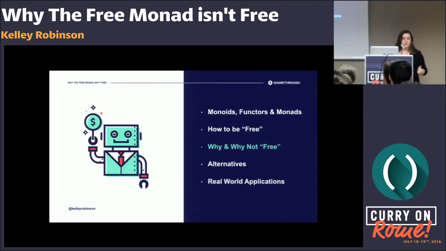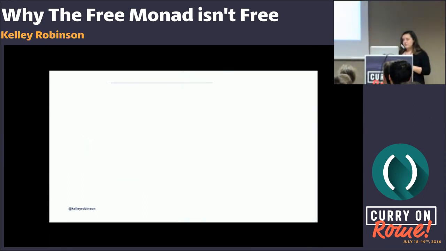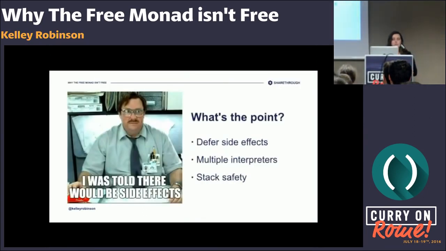Okay, why would anyone do this? Why do people want to use free monads? There's a few reasons. A lot of people talk about deferring side effects. I mentioned that monads are really useful for managing side effects, but free monads make it possible for you to truly defer them. You're composing functions without computing them.